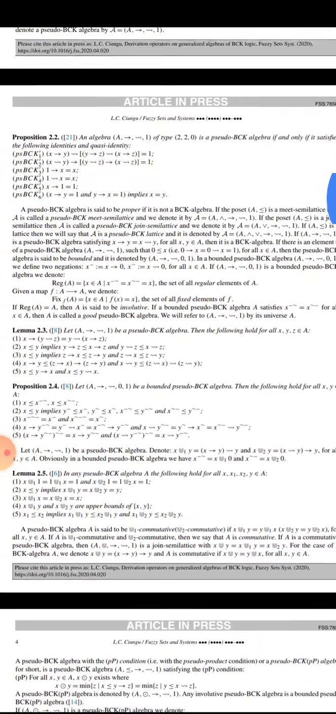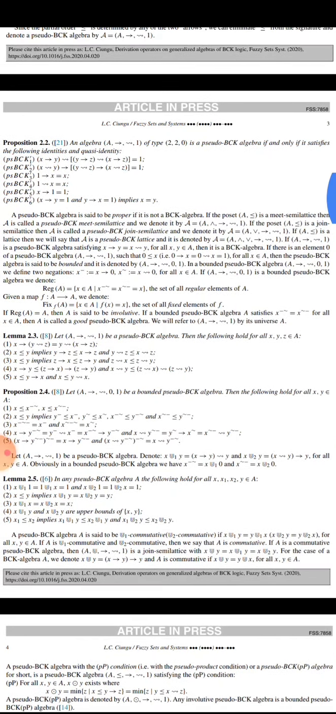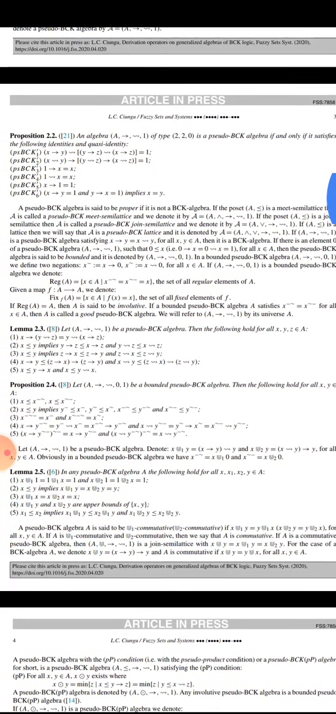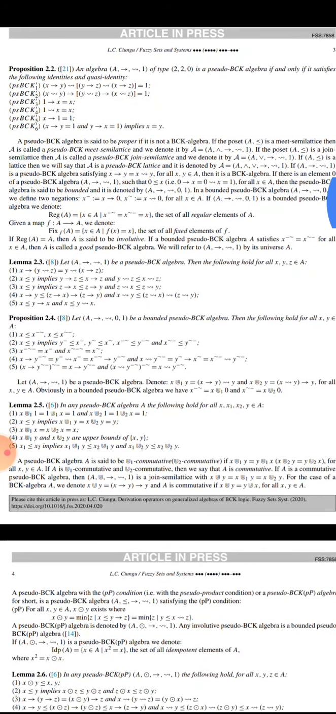Sir, we are going to discuss propositions on pseudo algebras. A pseudo algebra of this type is a pseudo basic algebra if and only if it satisfies the following conditions. A pseudo algebra is said to be proper if it is not a basic algebra. This is the definition of a proper pseudo algebra.